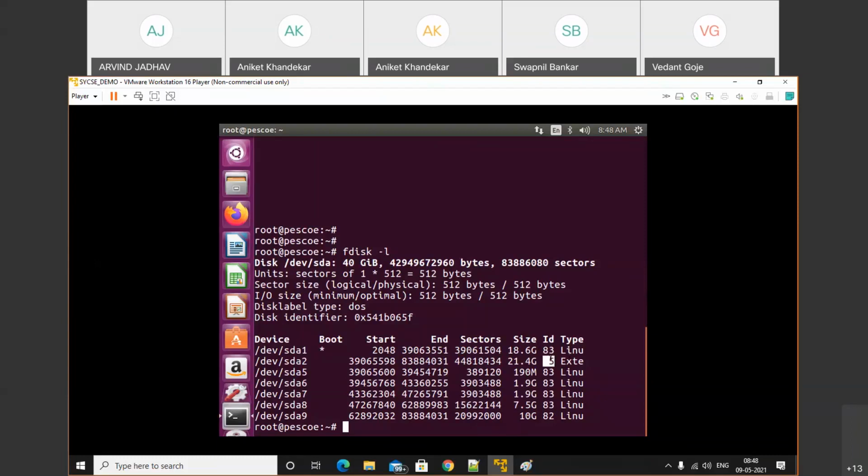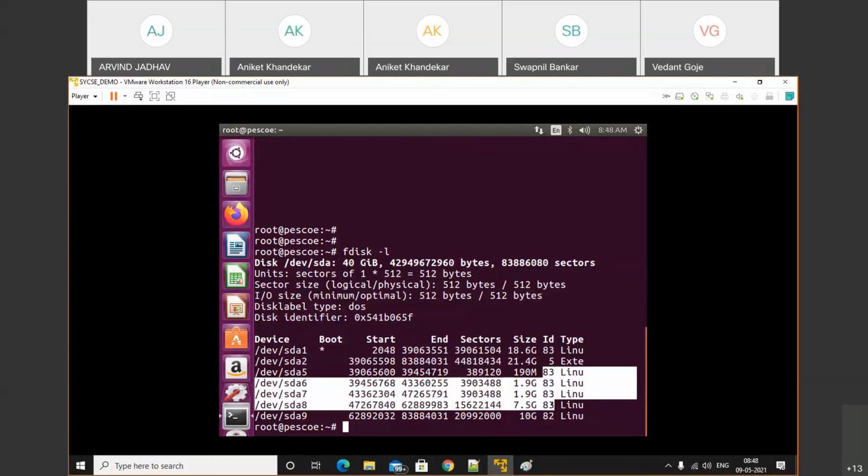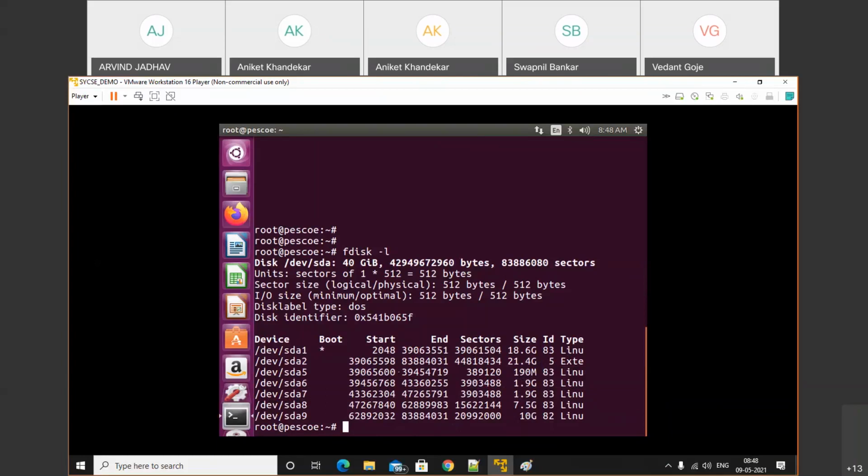If you get any number as 5, then definitely we can say that it is an extended partition. So why do we use extended partitions? If you want to create a logical partition, in that case, we need to create an extended partition. So first one is a primary partition, and after the 5, all are logical partitions. We'll discuss about that. So we have 9 partitions.